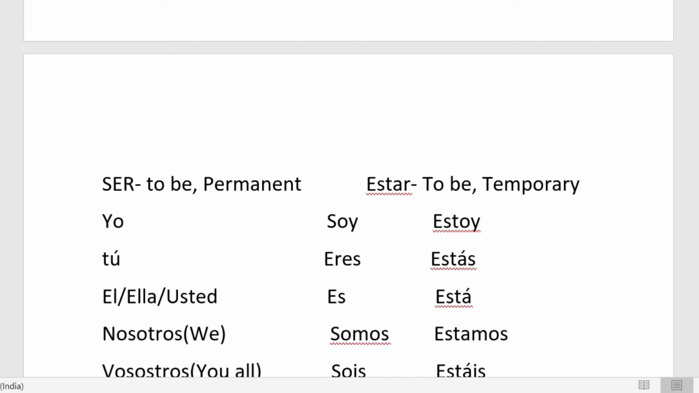Today we'll be doing conjugations. Some basic conjugations like ser and estar. Ser and estar both mean to be, but there's a difference between them. Ser means permanent and estar means temporary.